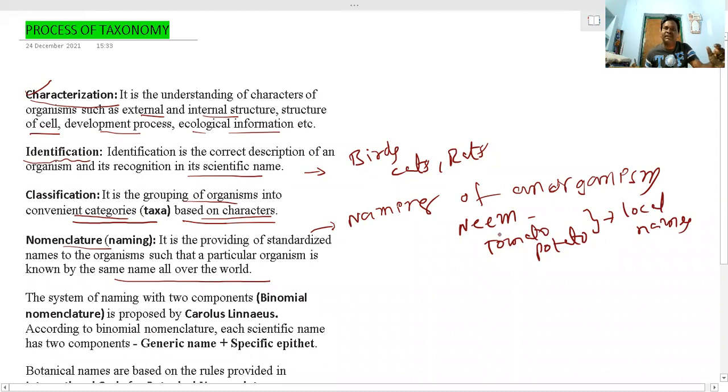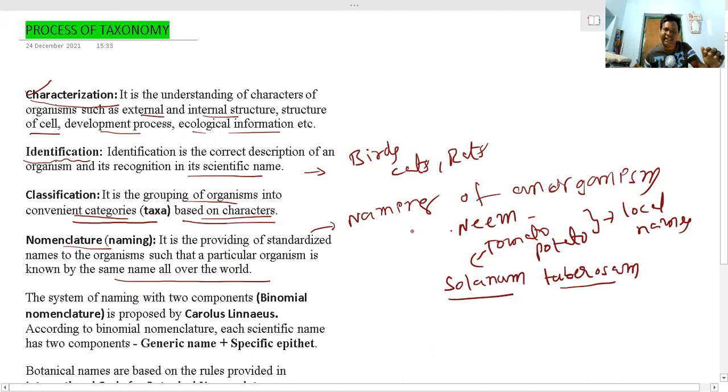For example, potato is Solanum tuberosum. Solanum is the genus and tuberosum is the specific epithet. Based on the scientific name, the organism can be known anywhere. An organism being known by the same name all over the world is called nomenclature.